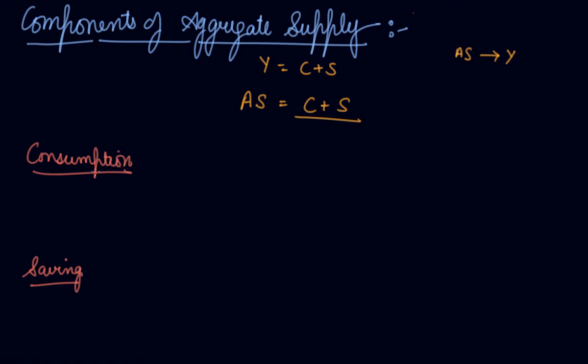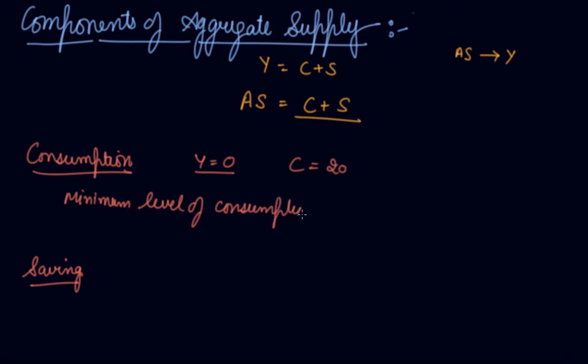Consumption as a component of income is always positive. It is never zero, because even if your income is zero, we have learned that there will be some consumption, let's say 20 or 30 or 40. There is always a minimum level of consumption even if your income is equal to 0.